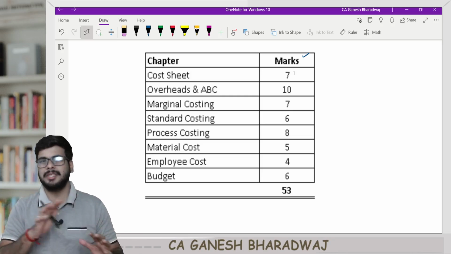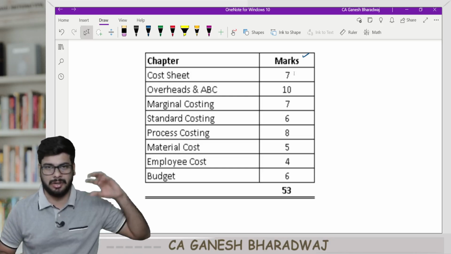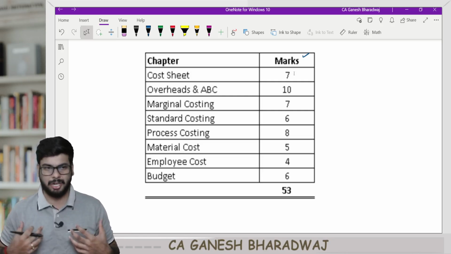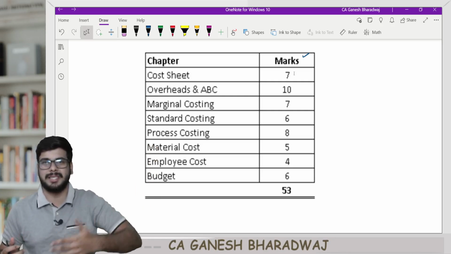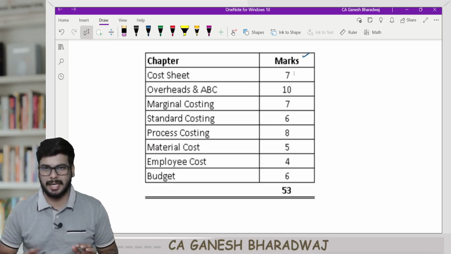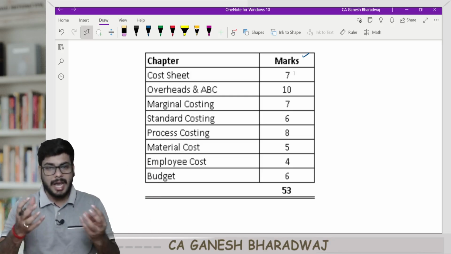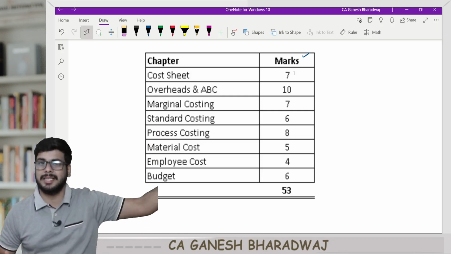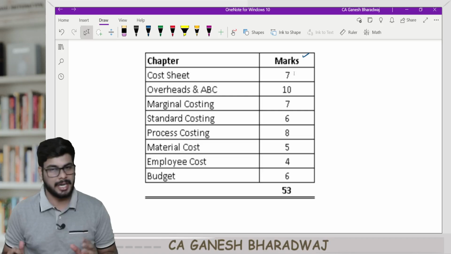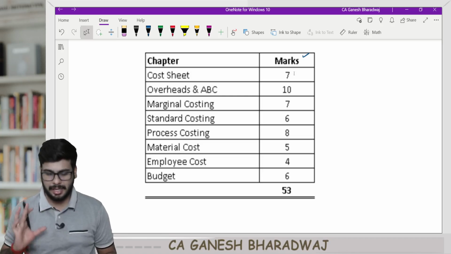Similarly, I have done this based on my past trend analysis and my expectation, because I don't believe in this so-called ABC analysis, where you give every chapter a name, like A category chapter, B category chapter, C category chapter. I'm not a big fan of that. Rather, you can have a look at the RTP of this attempt and the previous attempt, the mock test papers, and of course the past exam question papers. Based on this, I have come up with a reasonable estimate. It might not be 100% accurate, but predominantly this is what I feel is all set for your exam.